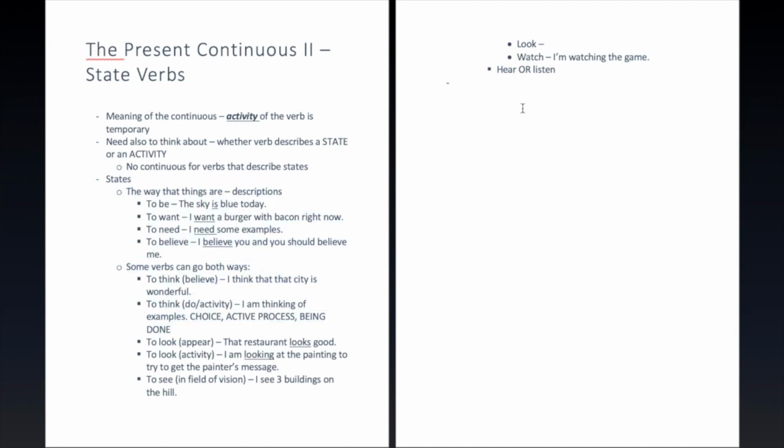But let's look at one thing that might confuse you and think about what to do about that. And that's the thing that we were talking about with look before. So some states, let's say it this way, native speakers sometimes describe states with the continuous. All right, we said that we would have the example of look.